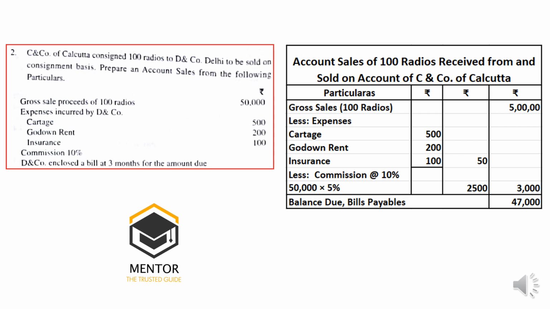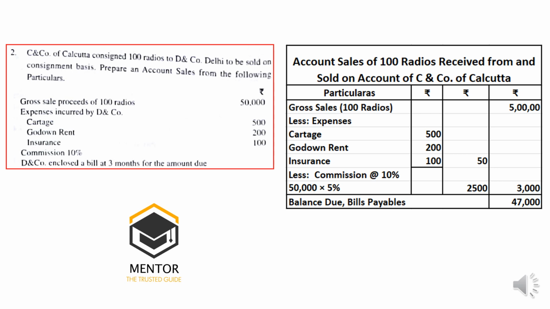It is a print mistake, it should be 500, not 50. And less commission 5%, 50,000 into 5%, that is 2,500. Here the expenses total 500 and this 2,500, together it is 3,000. So the balance payable is 47,000. It is a very simple concept. This will be asked in short questions. You can easily answer. Clear?